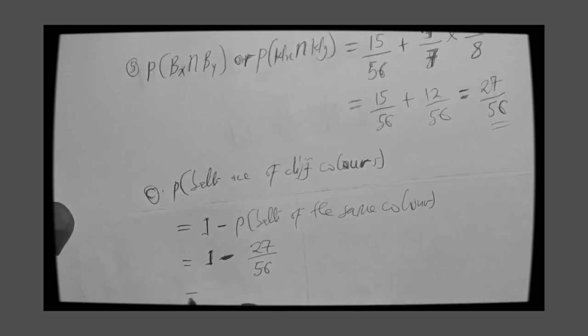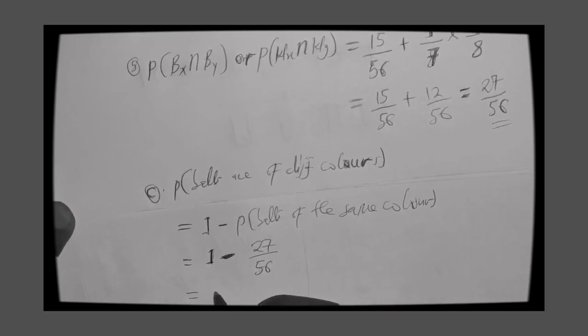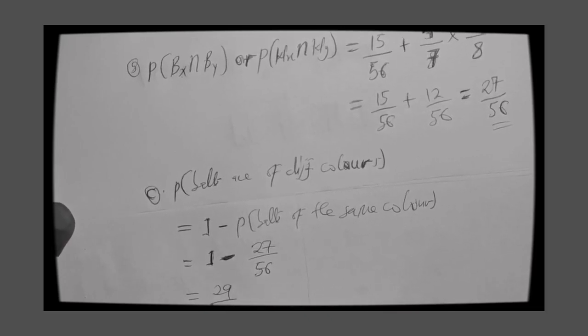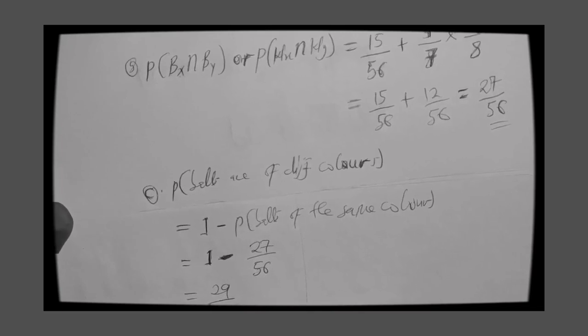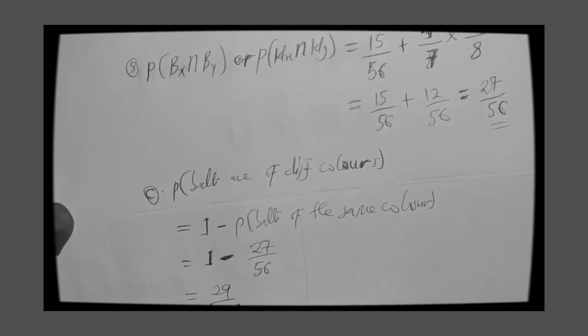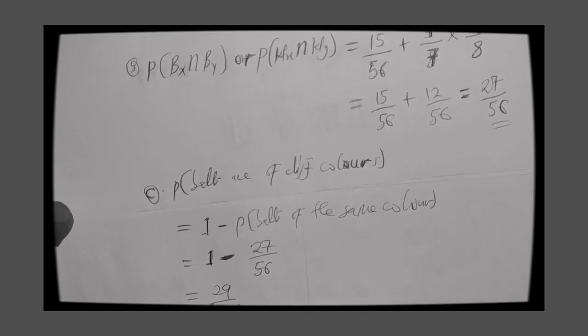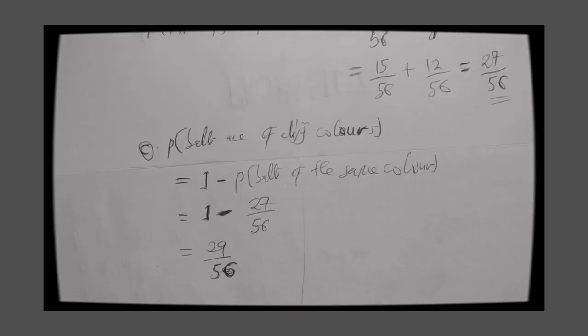The result is then 29 out of 56. Let's use a calculator and see whether I get the same thing. That's how it is undertaken.